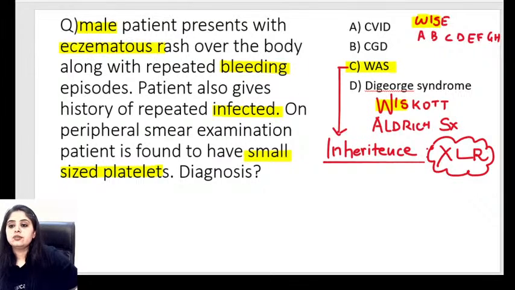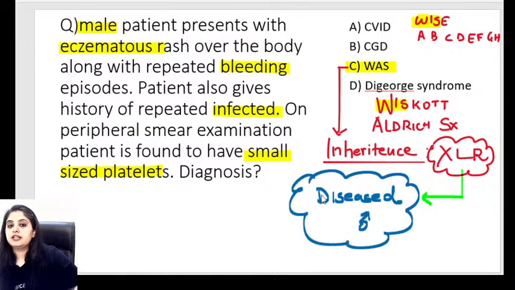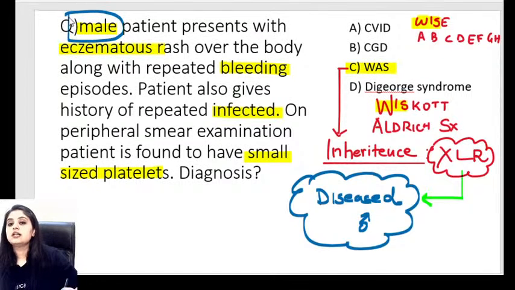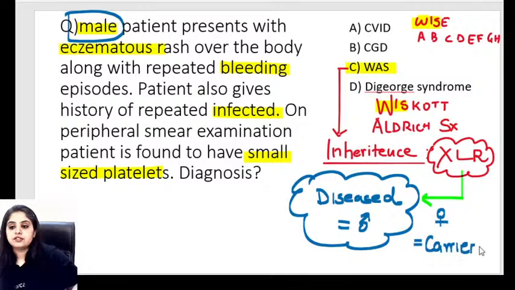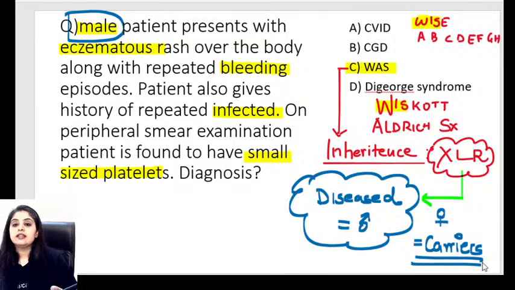And now why did I ask you that? In X-linked recessive disorders, the disease occurs more commonly in which gender? More commonly diseased are the male population. That is the concept of XLR, and that is how my question also started. The question was mentioning a male because in XLR disorders, disease usually happens in males. And females usually tend to be carriers. Okay, so first, gender wise, I am sorted. Over here it's a male.